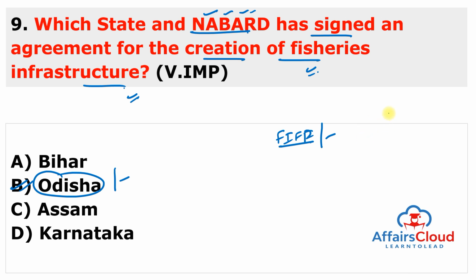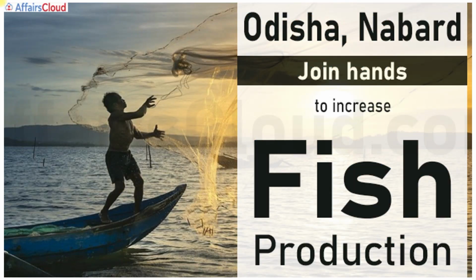For the development in the sector, around 119 or 120 crore was initially approved by the Government of India. And FIDF has the target to achieve a sustainable growth of 8 to 9% to boost fish production capacity in India to around 20 million tons by the year 2022-23. So you have to remember that Odisha and NABARD joined hands to increase fish production in the state of Odisha.